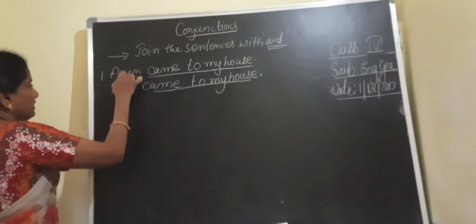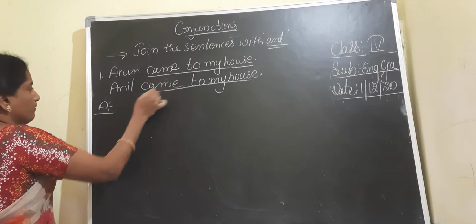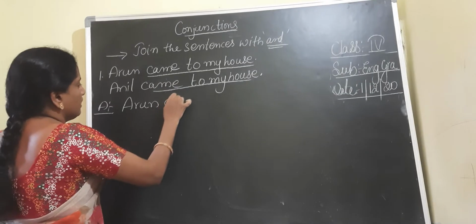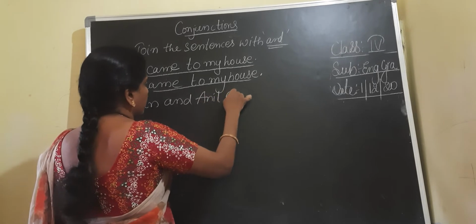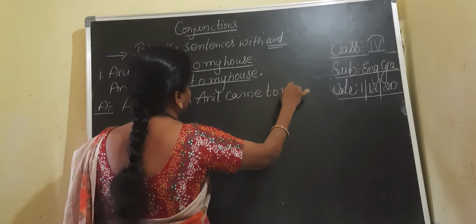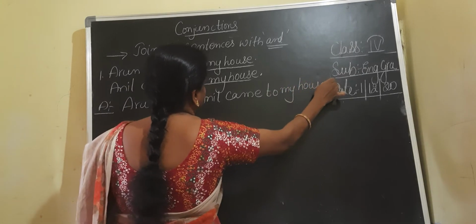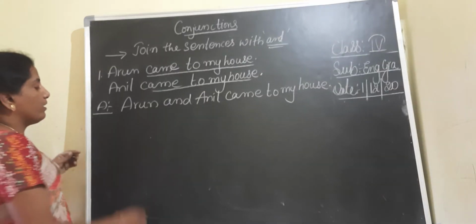Only the two words are different. Here we have to join by using 'came to my house' only. So: Arun and Anil came to my house.